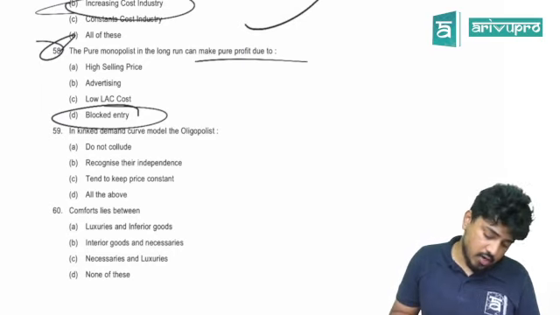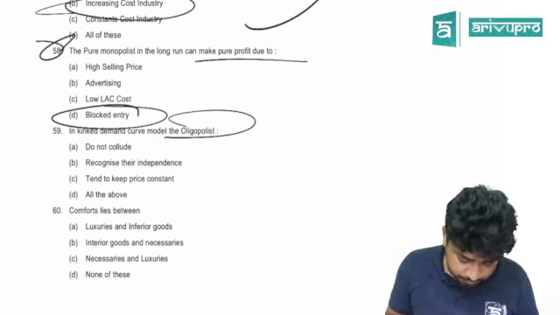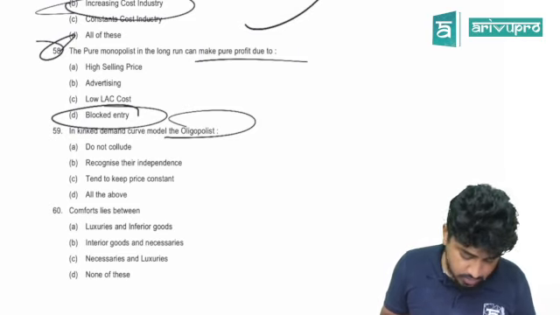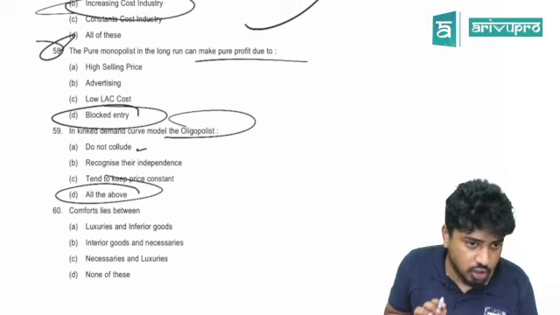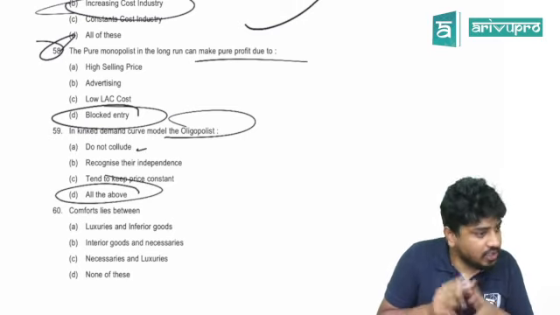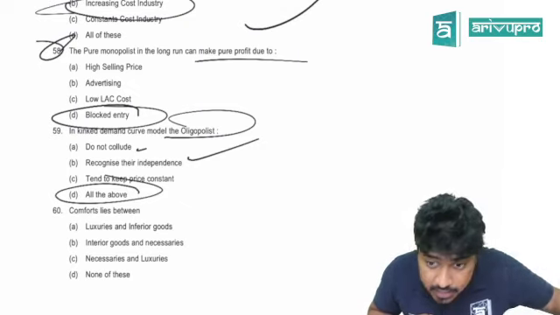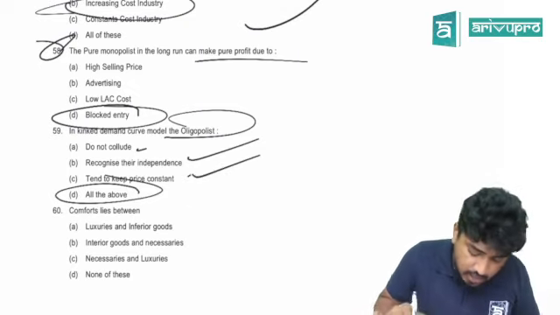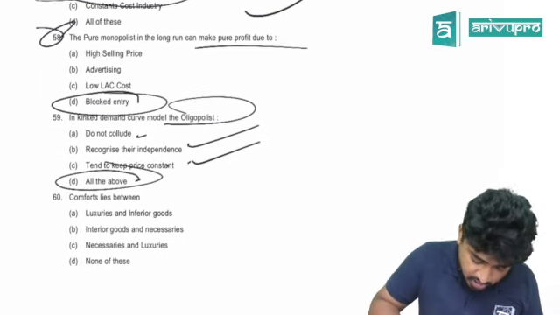59. Kinked demand curve model of the oligopoly does not what? Answer is all of the above. They do not collude, right? They are competitive, right? They recognize that they are interdependent, right? And they try to keep the price constant. So all of the above.